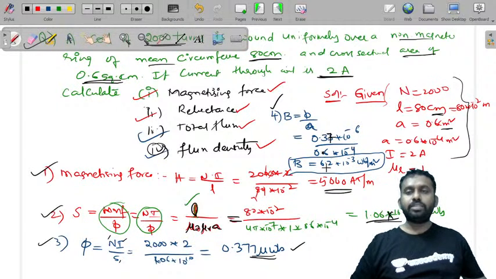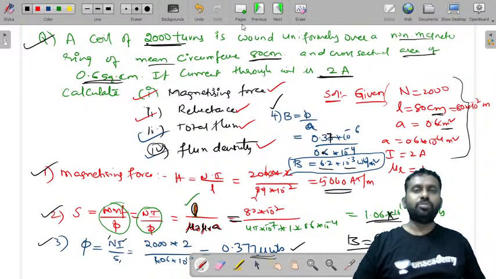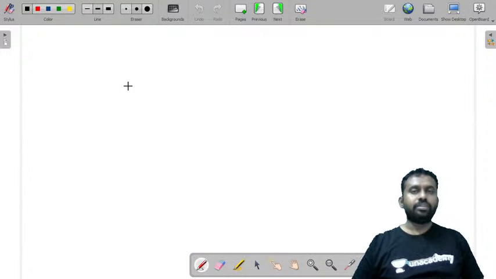So with that you'll get 6.2 into 10 power minus 3 Weber per meter square or Tesla. So B is equal to 6.2 into 10 power minus 3 Tesla. So this is how you'll solve the problem. Let us take one more question and try to solve the problem.